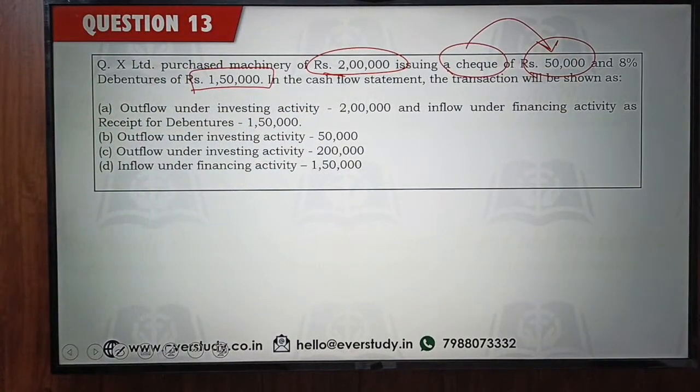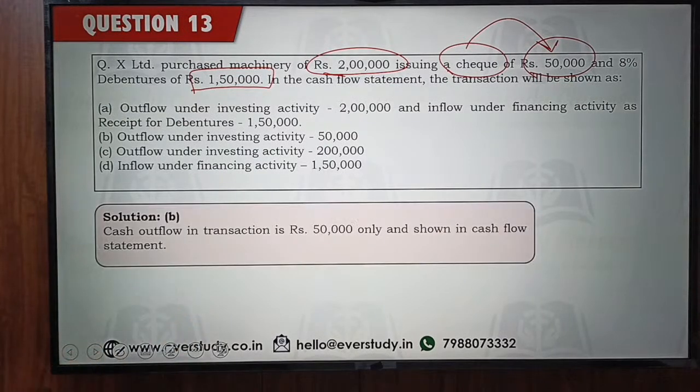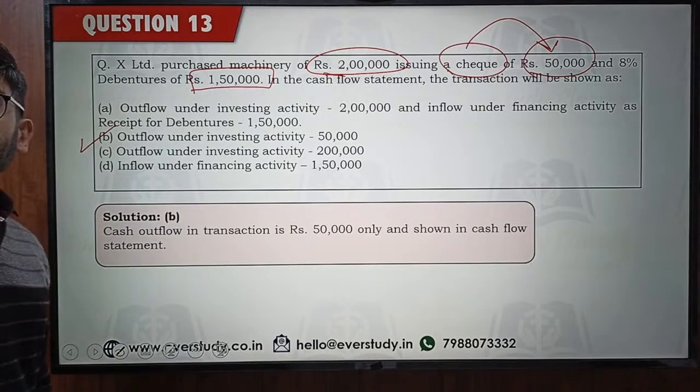So my cash flow from investing activity is going to be rupees 50,000, and this is going to be my answer. Answer is option number B.